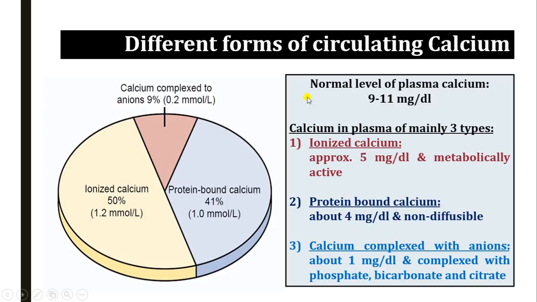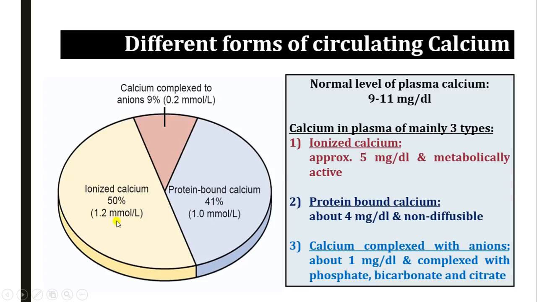So the normal plasma calcium level is around 9 to 11 milligram per deciliter. It is very well regulated and maintained in this narrow range of 9 to 11 milligram per deciliter. The calcium present in plasma, as I told you, is present mainly in three types.